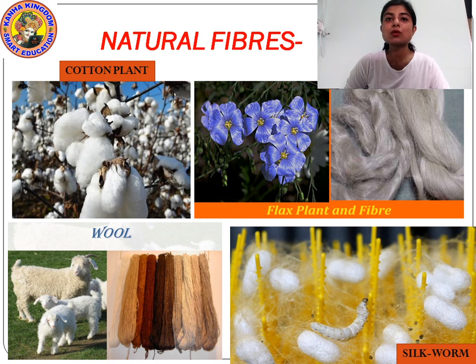And this silkworm, the silk fiber that you get is obtained from this silkworm. Okay, can you see the picture? Cotton plant, flax plant, wool and silkworm. The silkworm gives us silk. They weave silk through which we get silk fiber. Understood?